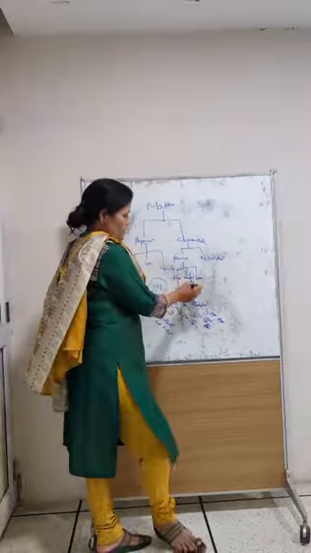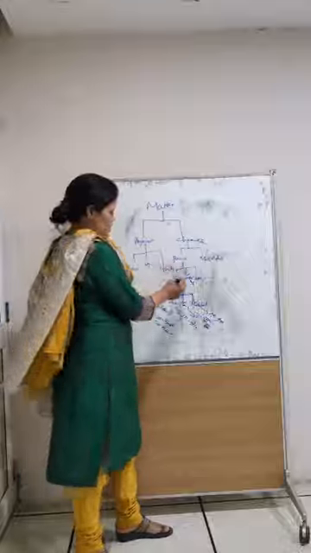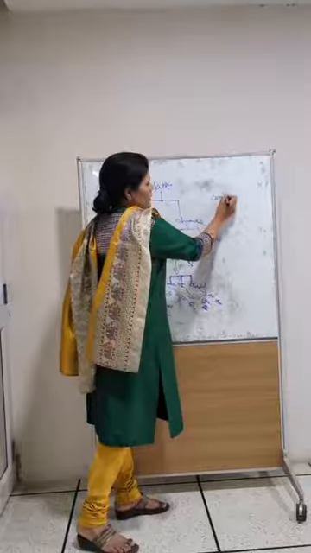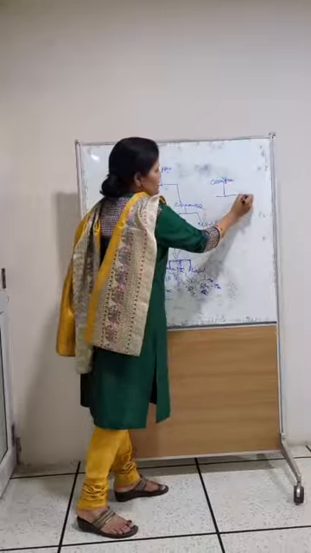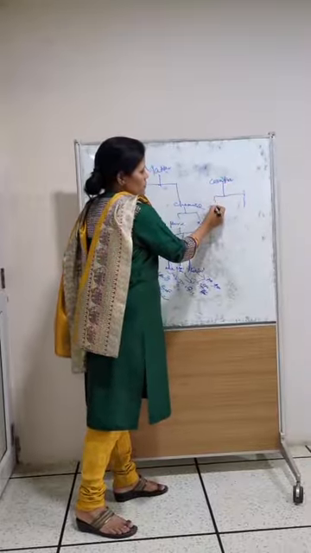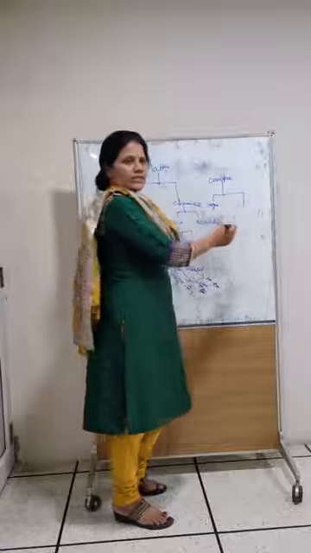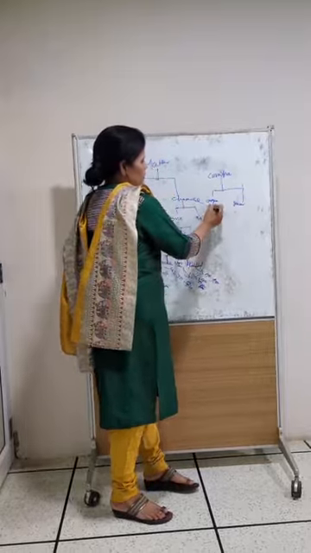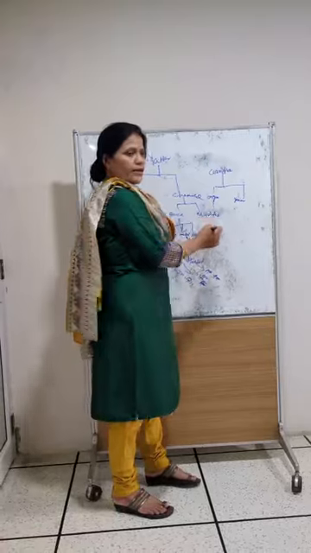What is a compound? It is the mixture of two substances. So compounds are also divided into two types: one is organic compounds, another one is inorganic compounds. What are the examples of organic compounds?